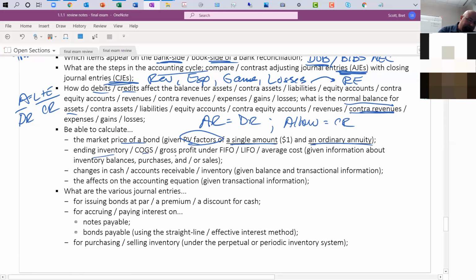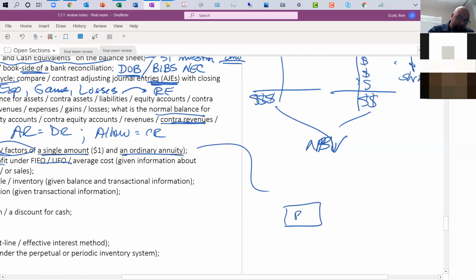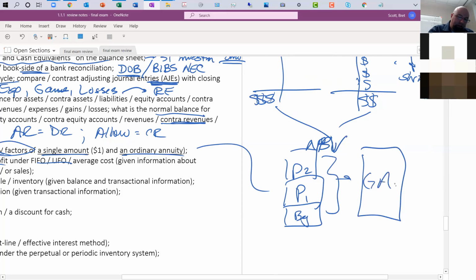Ending inventory, cost of goods sold, the gross profit under FIFO and LIFO. A lot of that was just those examples we worked through in class from chapter 6. Yeah, chapter 6, I believe. Just be able to go through and write things out. A lot of you came back to me and said, how can I sort out this information when I'm doing inventory? I say, draw it out. Come up with a base. So you have this beginning stack of inventory. Then you had a purchase, and you had another purchase, right? And so the total amount there equated to total goods available for sale.